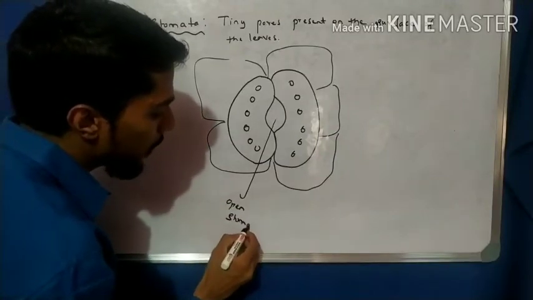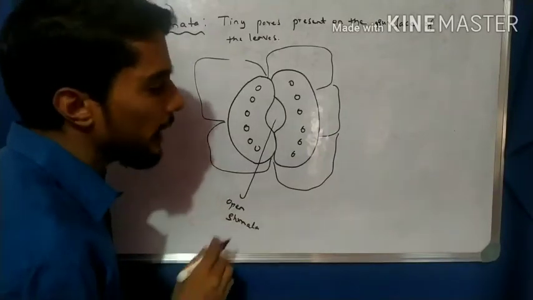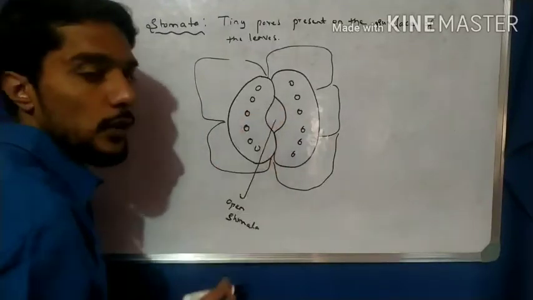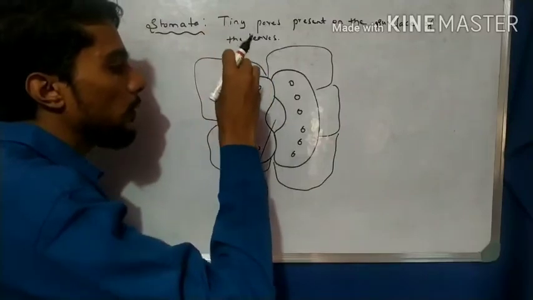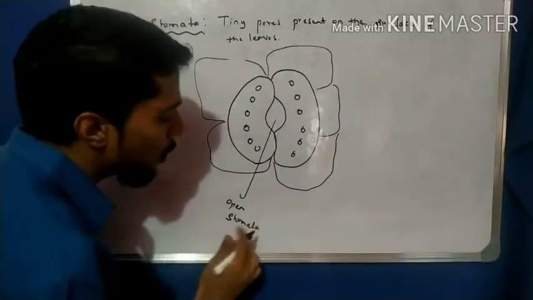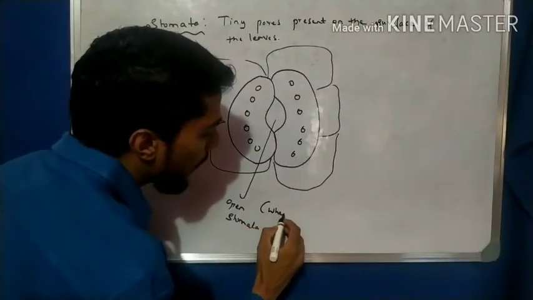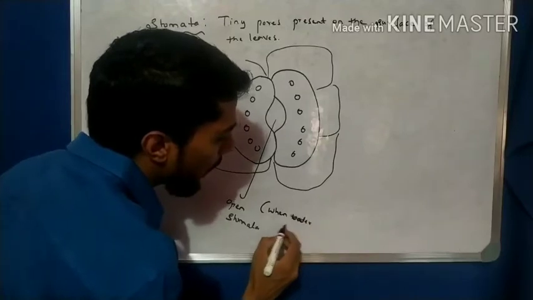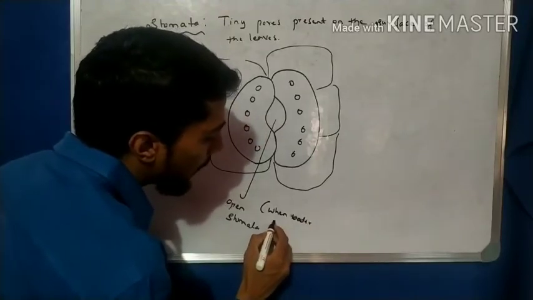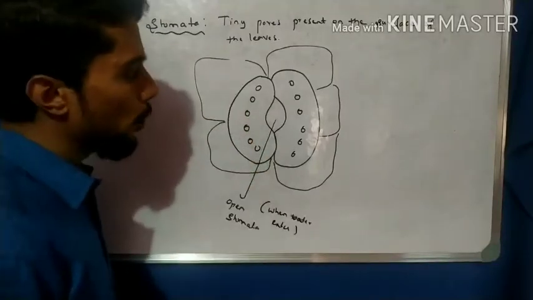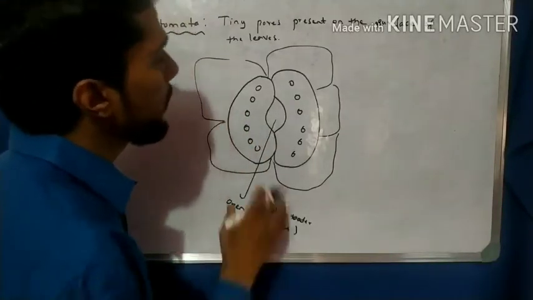The main function of open stomata is the absorption of carbon dioxide and water. When the water enters in, then the stomata open. When water enters, the stomata is open, swollen, right?